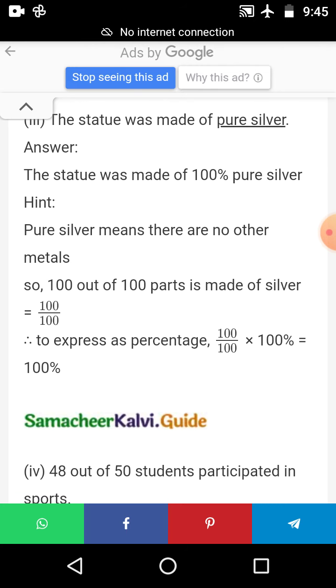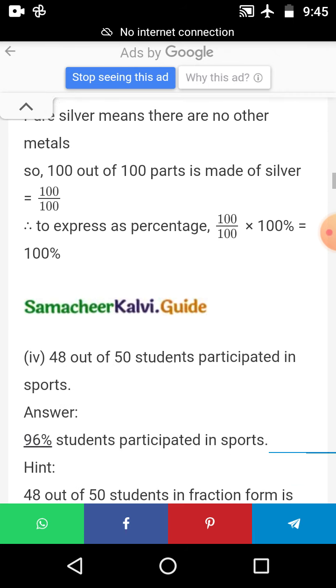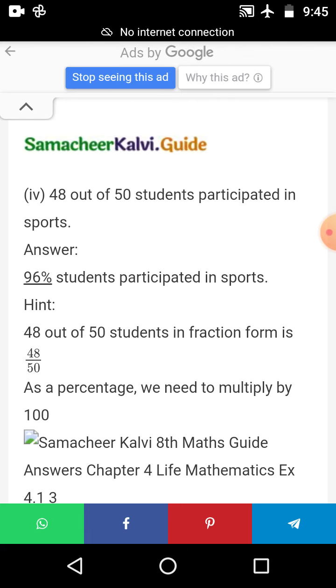See the third sum. The statue was made of pure silver. Pure means fully. Okay, that means 100%. Pure silver means there are no other metal. So 100 out of 100 parts is made of silver. So you have to give pure silver means 100%. Pure silver means 100%. Okay ma?